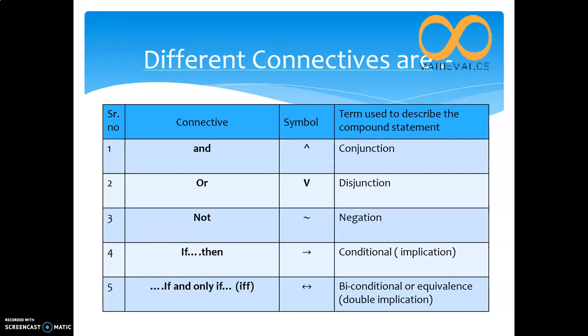Next is if and only if. You can see the dots at the starting and the ending part. That means you have to apply this if and only if word in between two simple statements. Otherwise you can write it as IFF also. The symbol is a double-sided arrow mark. The name of this is biconditional or equivalence. You can also see double implication.